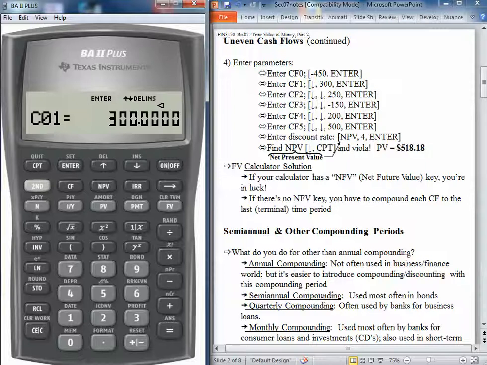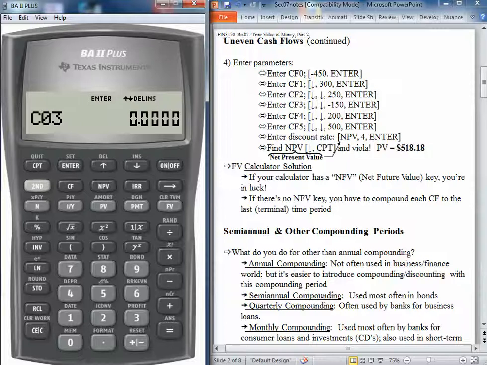Now when we hit the arrow key one more time, we see that it's not C02, but it's F01. This means frequency of the first cash flow. How many times does it reoccur? In this example, none of the cash flows reoccur. They're all different. But if you had a series of cash flows, say for 5 or 10 years, and then another series of cash flows, rather than entering each one of those, you could just change that frequency value. We'll hit the down arrow key one more time to get the second cash flow, 250.